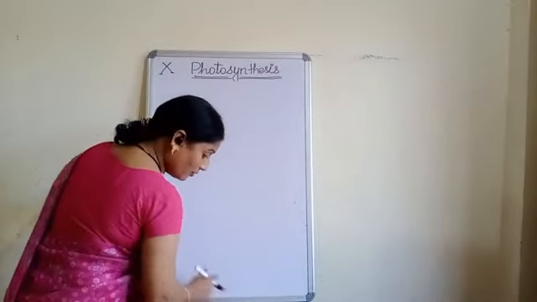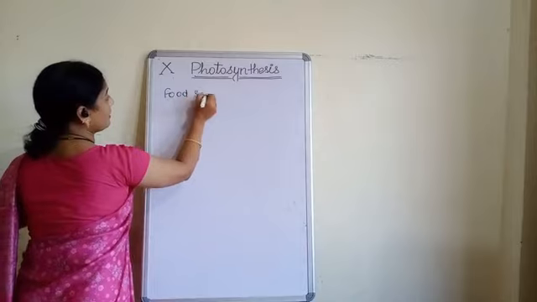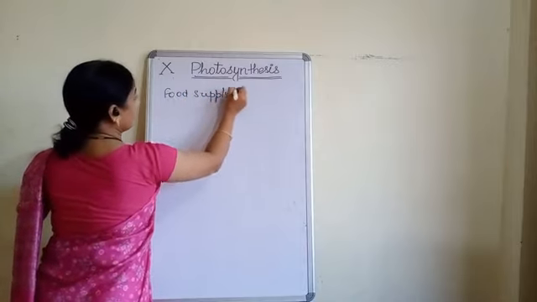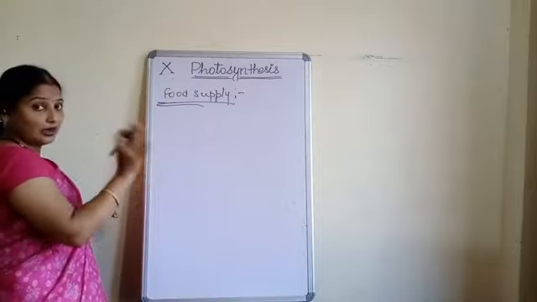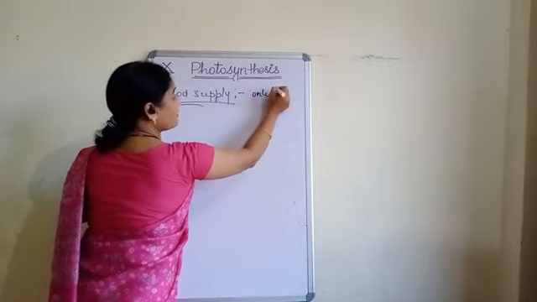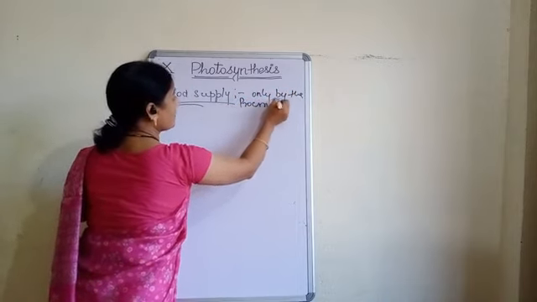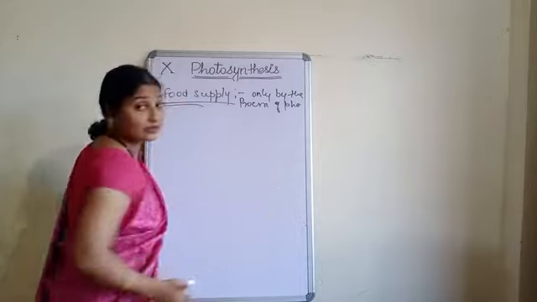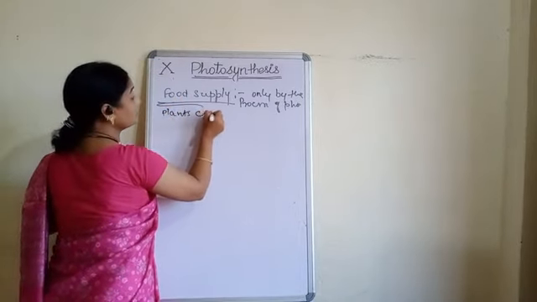And point number 1 is food supply. Now see, what happens in case of food supply? Just now I have told you that only by the process of photosynthesis, okay, plants can prepare their own food.